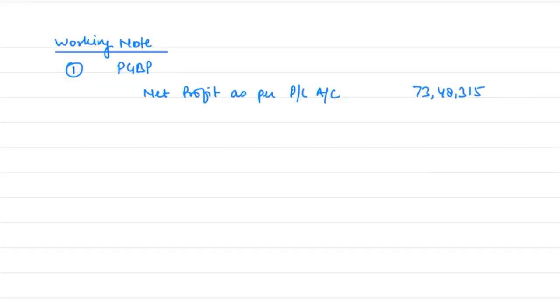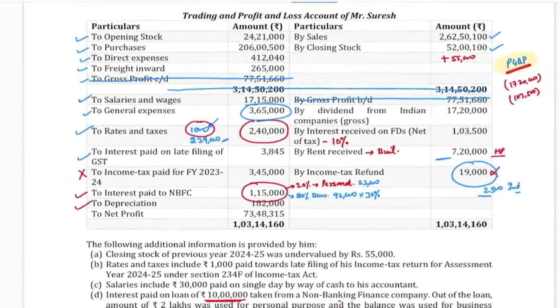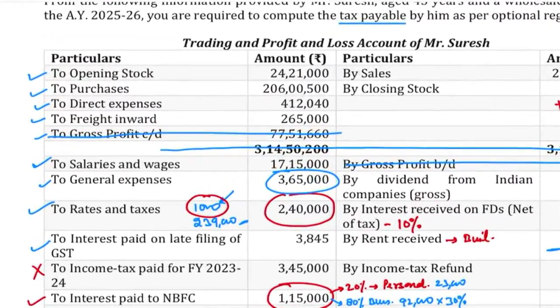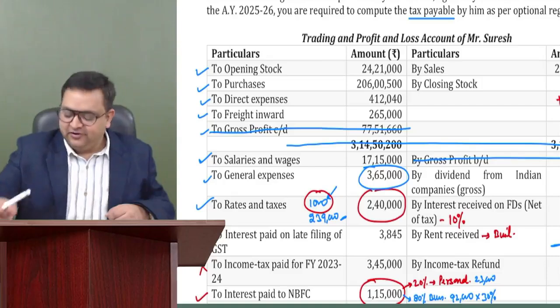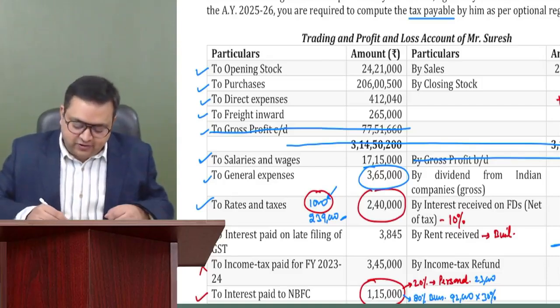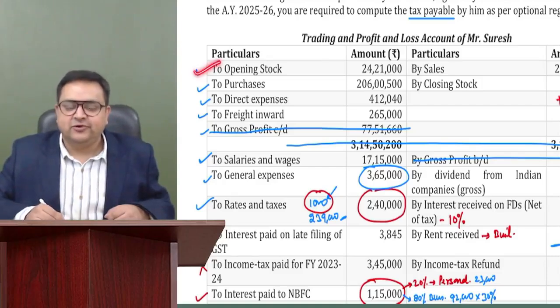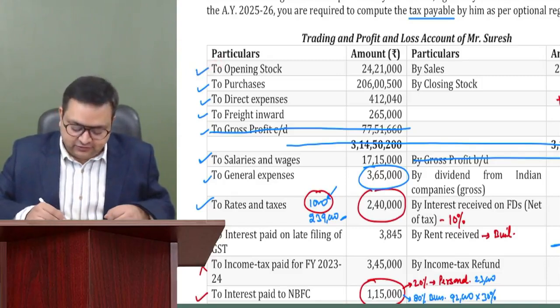Got it? Then see your expenses side. The second step is to look at your expenses side. Opening stock, we are okay with it. There was no adjustment on opening stock. Purchases, we are okay. Direct expenses, we are okay. Freight inward, we were okay.